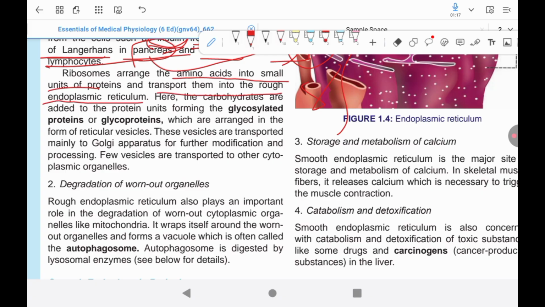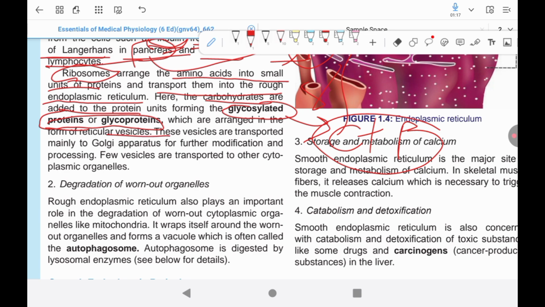So there are two types of organelles present in the cytoplasm: those bounded by a limiting membrane and those not bounded by a limiting membrane. The membrane-bound organelles include the endoplasmic reticulum, Golgi apparatus, lysosome, peroxisome, centriole, secretory vesicle, mitochondria, and nucleus. Without a membrane are the ribosomes and cytoskeleton. Only these two are not bound by a membrane, and all other organelles in the cell are membrane-bound.